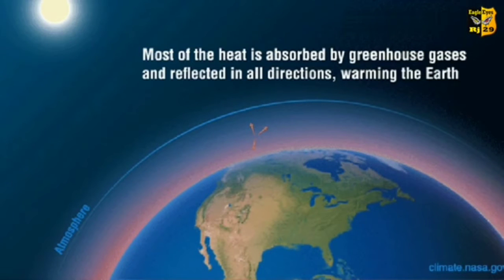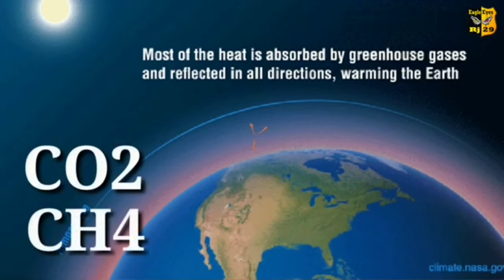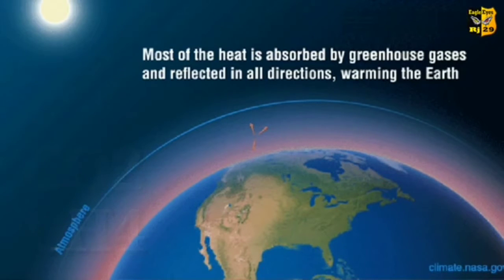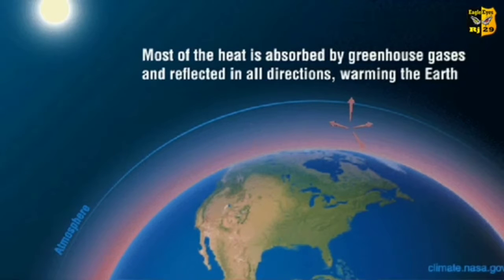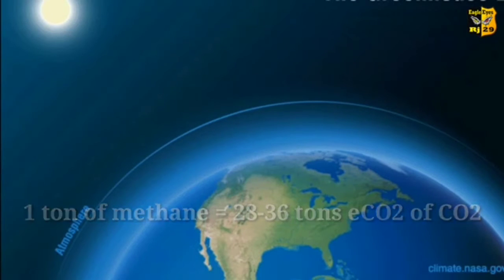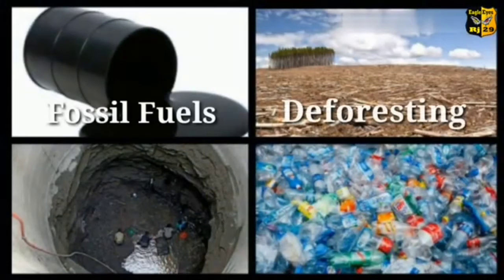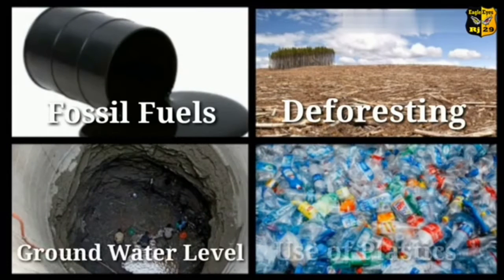The most common and most talked about greenhouse gas is CO2, or carbon dioxide. Methane, another important greenhouse gas, for example, is 28 to 36 times as warming as CO2 when in the upper atmosphere. Therefore, 1 ton of methane equals 28 to 36 tons CO2 or CO2 equivalents. Other causes of climate change are fossil fuels, deforesting, decreasing groundwater level and use of plastics.